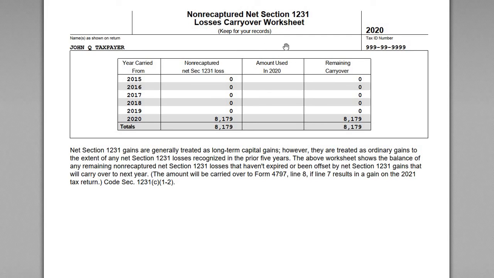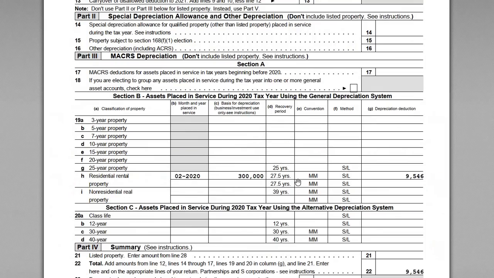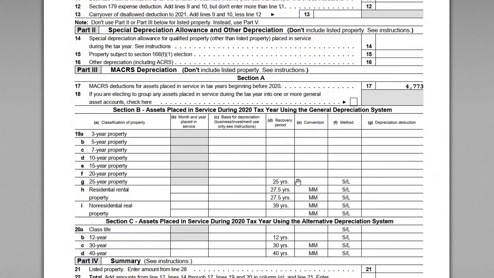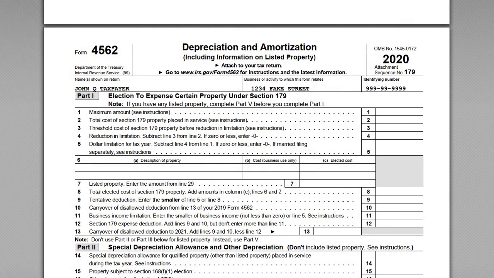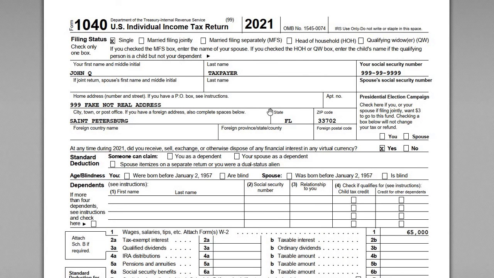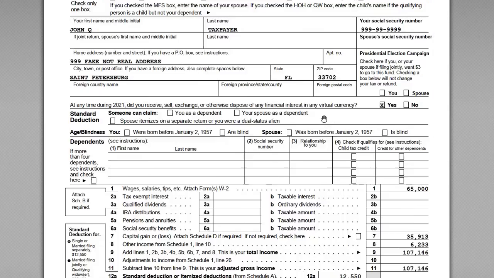So the IRS doesn't necessarily want to see this, but you have to track it. So we have our non-recaptured 1231 loss carryover worksheet. In 2020, we have that amount there, $8,179, and so it's being carried over to the 2021 tax year. Okay, so now that that's all said and done, let's look at the 2021 return and see how this comes into play. So here's John's 2021 return.